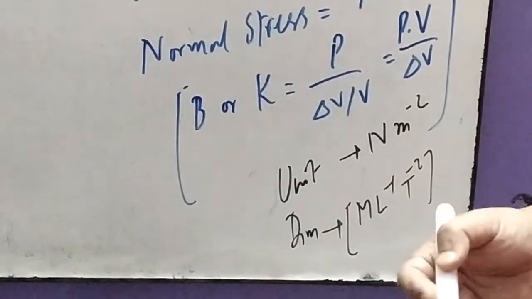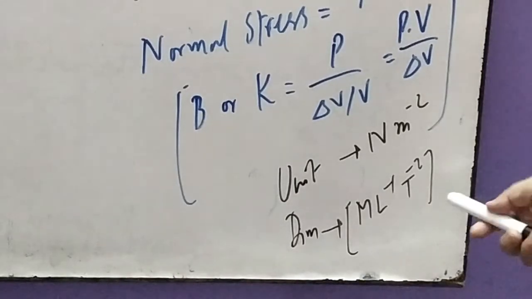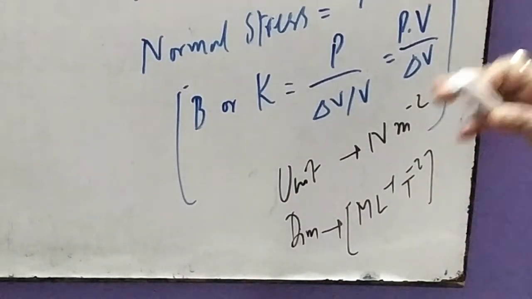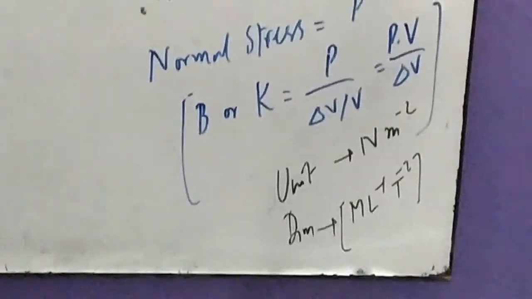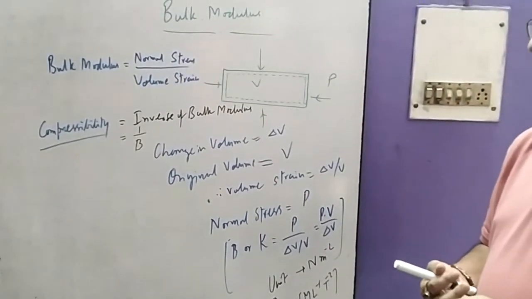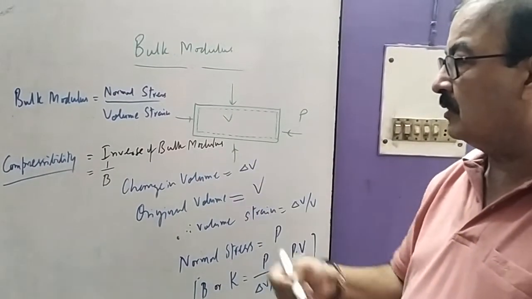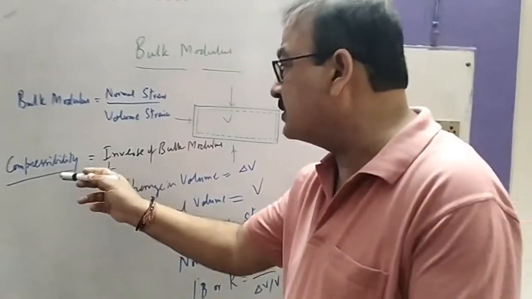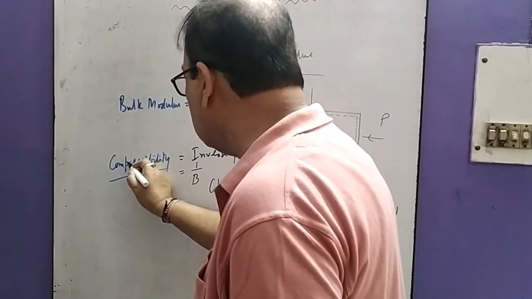The dimension of all the elastic coefficients, whether bulk modulus, Young's modulus, or modulus of rigidity, is similar, and the unit is similar, but their definitions are different. We have to take only 2 coefficients of elasticity, and they are bulk modulus and Young's modulus. And now we have also seen a new quantity, compressibility. That means how much